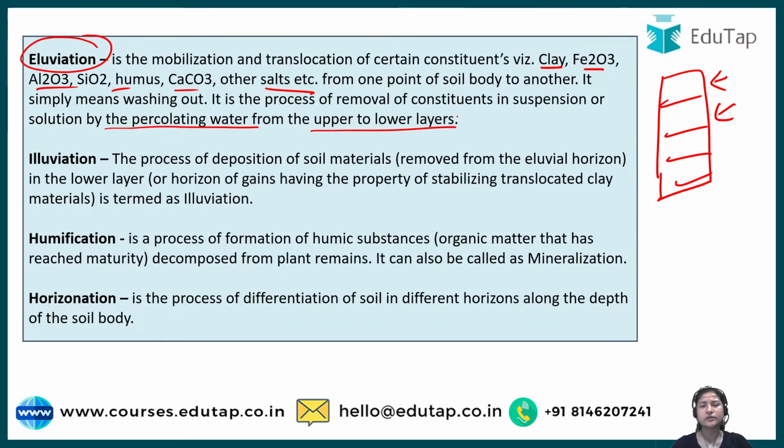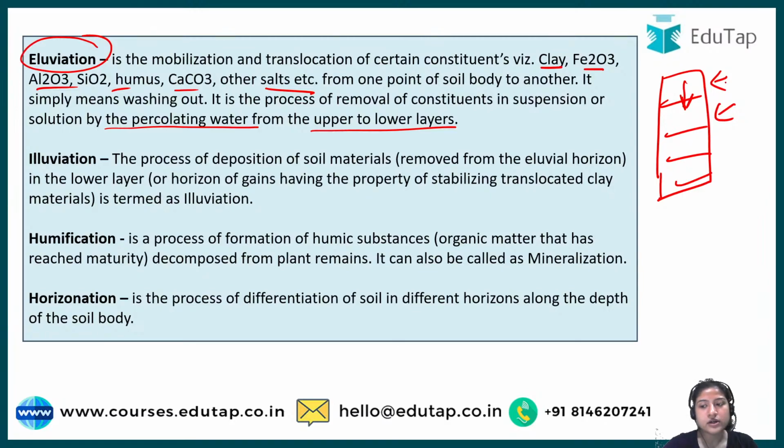We know that we provide water to the soil for consumption by the crops, right? Along with this water, whatever salts or oxides are present dissolve in the water and percolate down along with it. So this removal of constituent from the upper part to the lower part is known as eluviation.